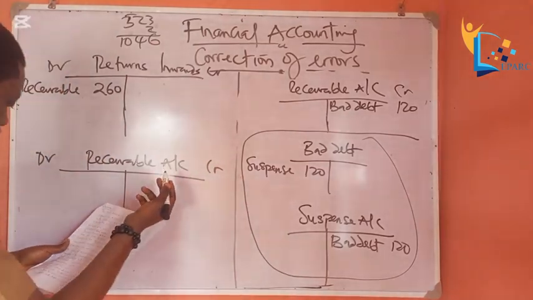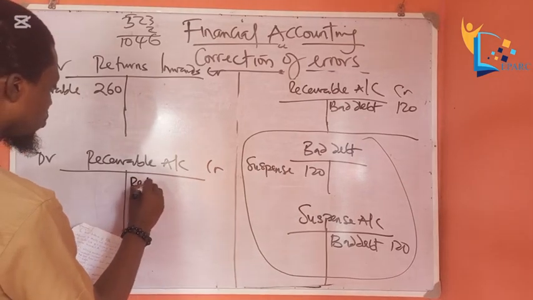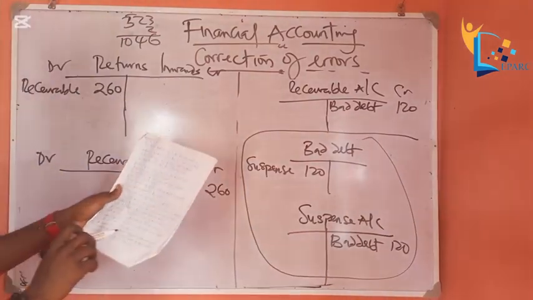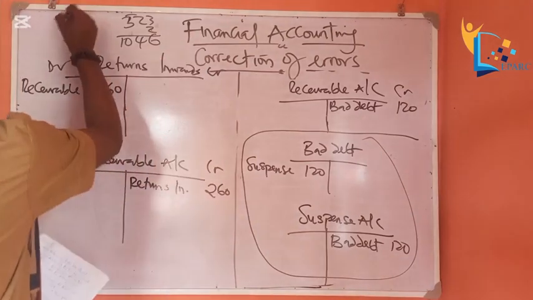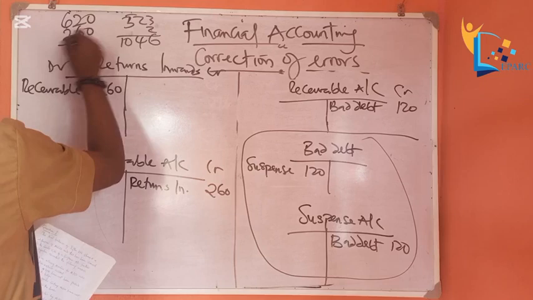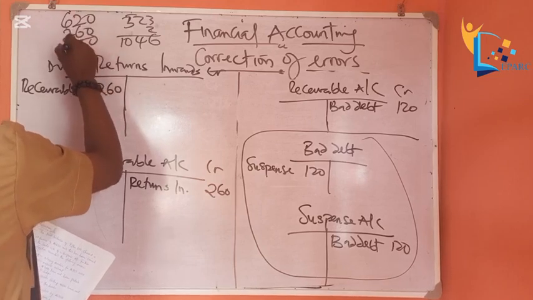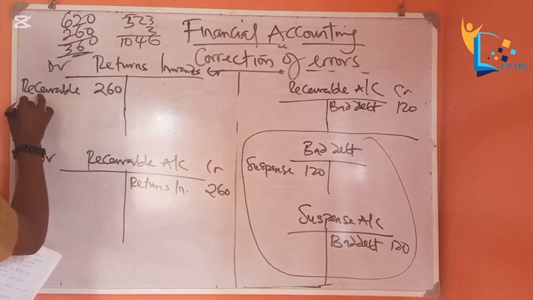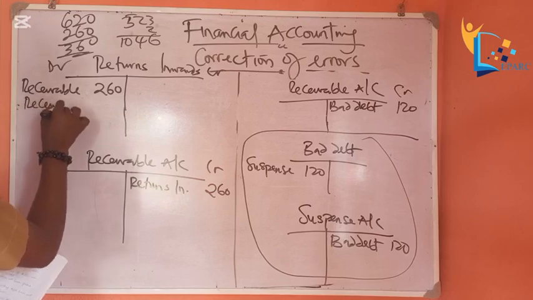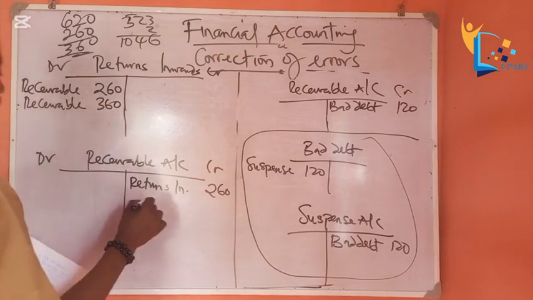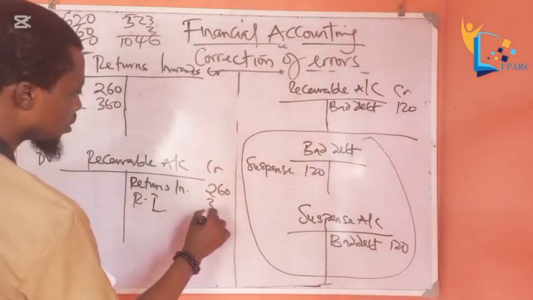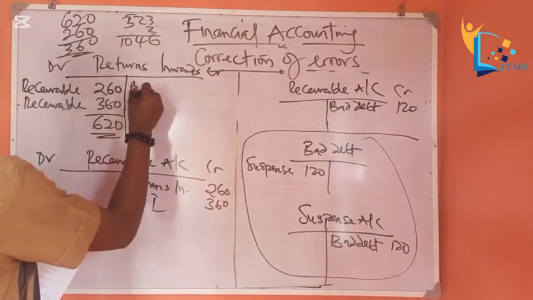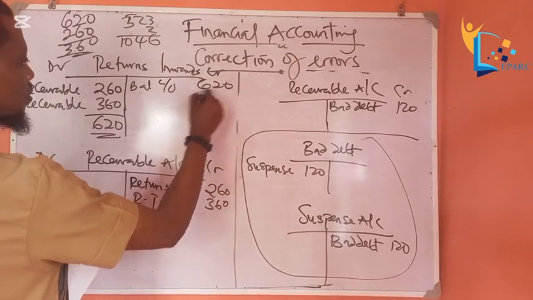Okay, so this is what he did. Returns inward 260. So what do we do? We deduct 260 from 620. 620 minus 260 will give us 360. So we'll come here and add it up again. So we have receivable 360, returns inward 360. So we have our 620 now. So balance carried down 620.